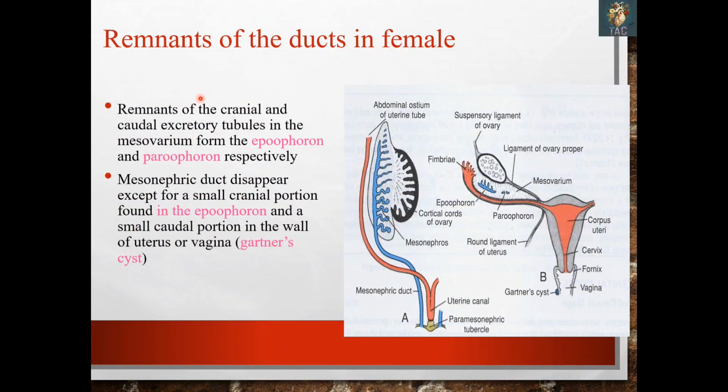So remnants, as I have told you, the remnants of the ducts in the females, the epoophoron and the paroophoron, these are the remnants of the mesonephros, and the Gartner duct is the remnant of the mesonephric duct.